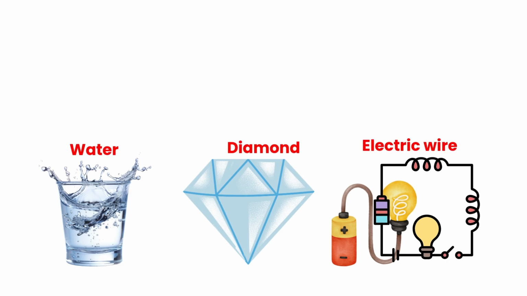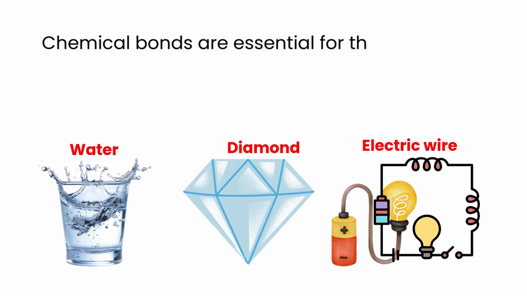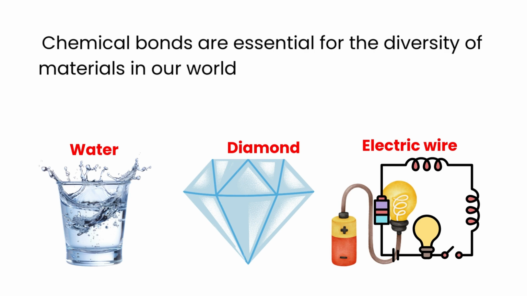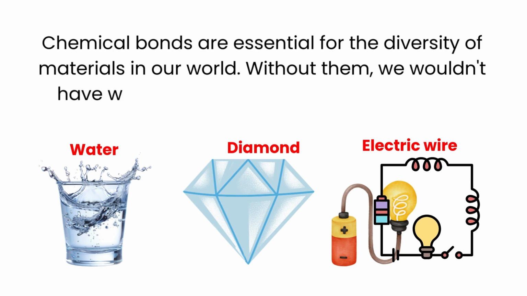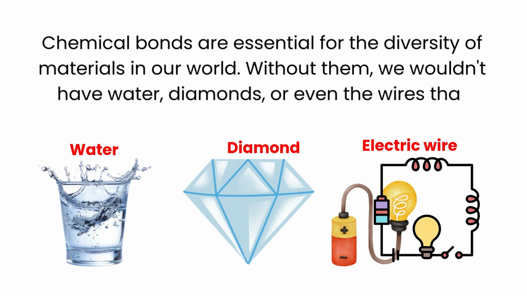Chemical bonds are essential for the diversity of materials in our world. Without them, we wouldn't have water, diamonds, or even the wires that conduct electricity. Summary: chemical bonds are the forces that hold atoms together, creating the incredible diversity of substances we encounter every day. Understanding these bonds helps us appreciate the complexity and beauty of the world.